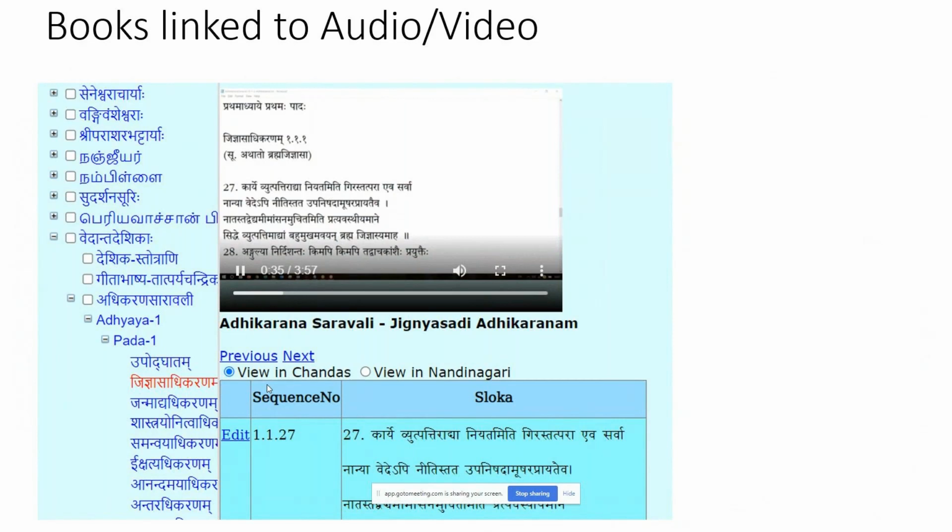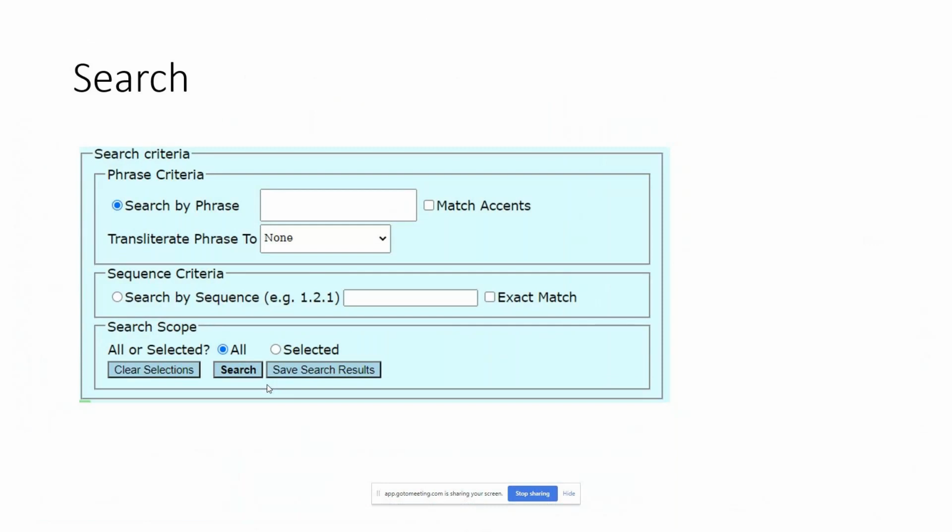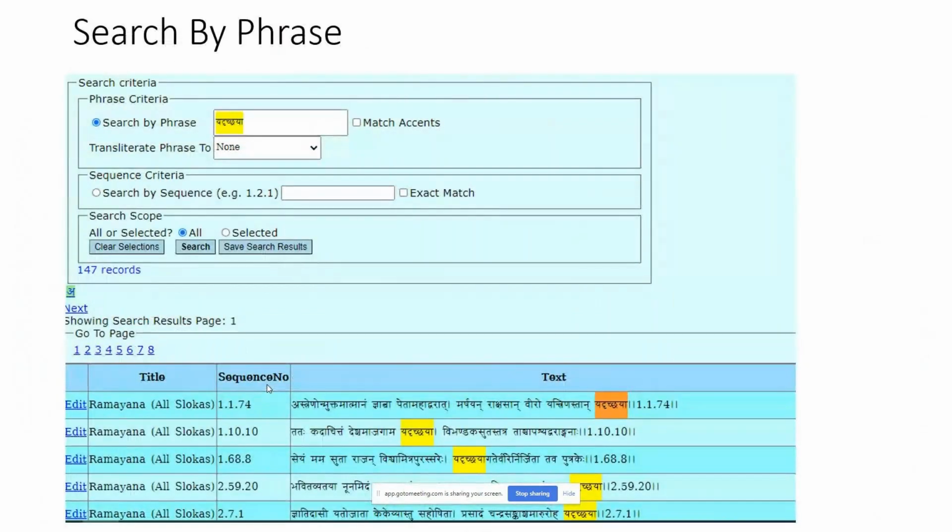This search is across the website as shown in the previous view, but in this view, I've scoped the text to something smaller. So the same Edrichaya is now scoped to only Valmiki Ramayanam and one version of Valmiki Ramayanam. And then when we do the search, the number of records reduces.